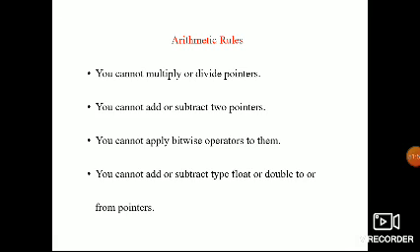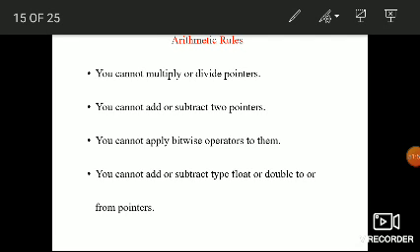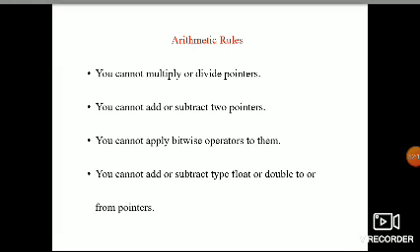You cannot add or subtract, but subtraction is there, and you can follow some rules. You cannot apply bitwise operations to them. You cannot add or subtract a float or double to or from pointers. So these are the arithmetic rules.